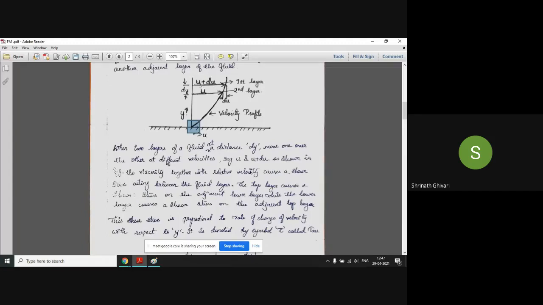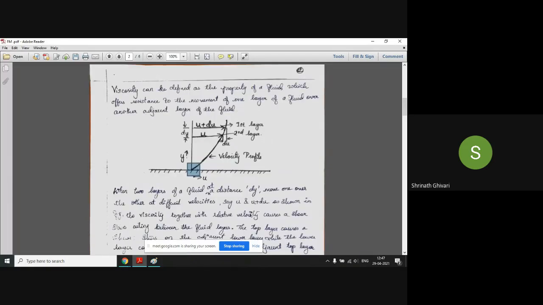Will there be any relative velocity? Why will there be a difference in the velocity? Can anyone tell me? Between the layers? Because there is a resistance as we go down. So as we have said, there is a resistance to the fluid motion, and we have read that viscosity can be defined as the property of a fluid which offers resistance to the movement of one layer of the fluid over another adjacent layer of the fluid.